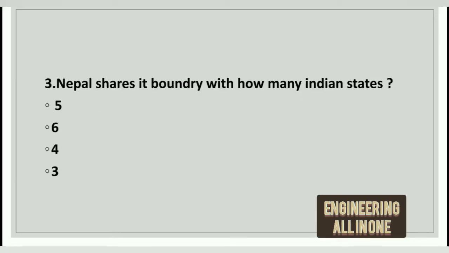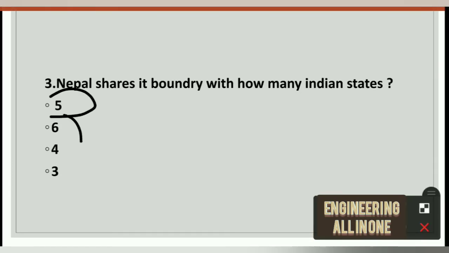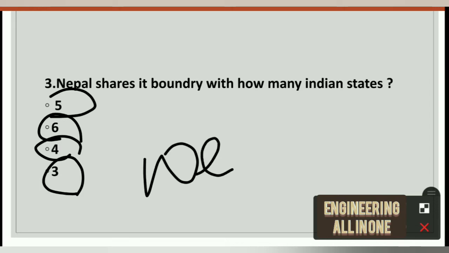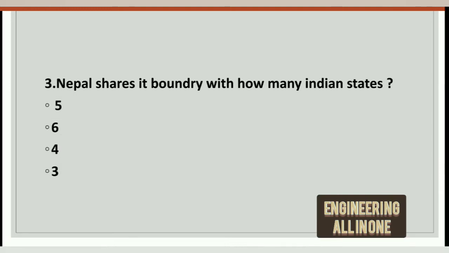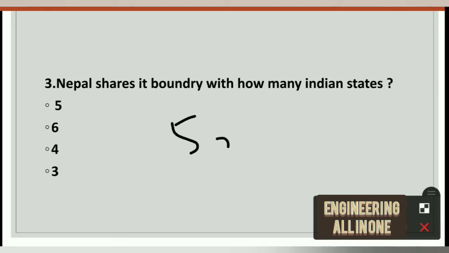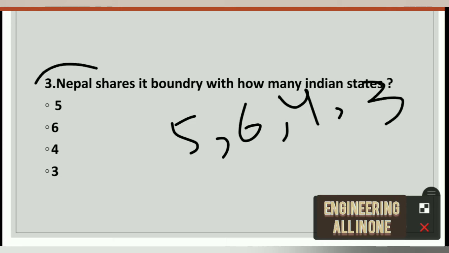Now see the third question here. Nepal shares its boundary with which states of India? 5, 6, 4 or 3. So we have to identify the correct option, that with how many states of India Nepal shares its boundary. 5, 6, 4 or 3. The right option to this question is option first, 5.